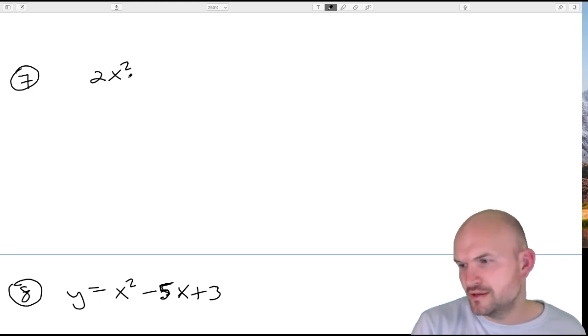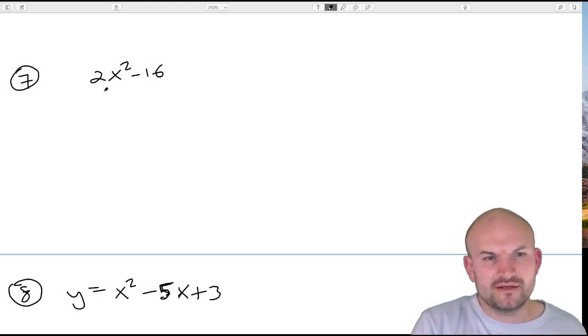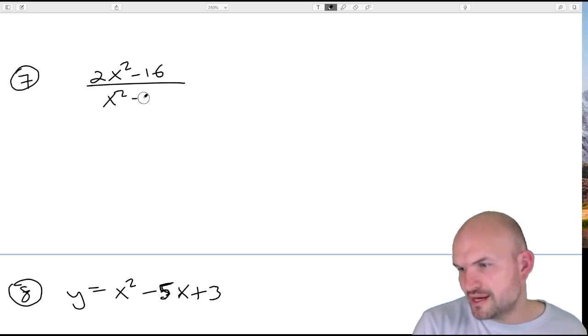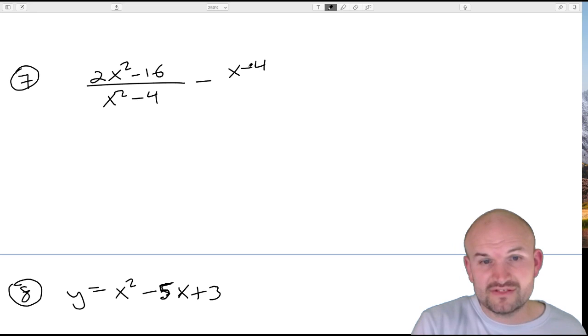2x squared minus 16 over x squared minus 4, minus x plus 4 divided by x plus 2.